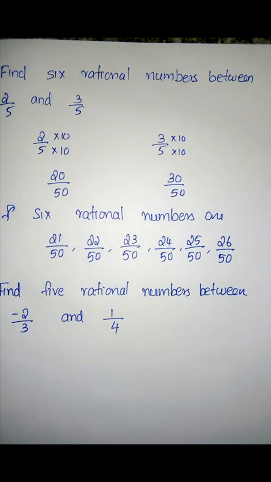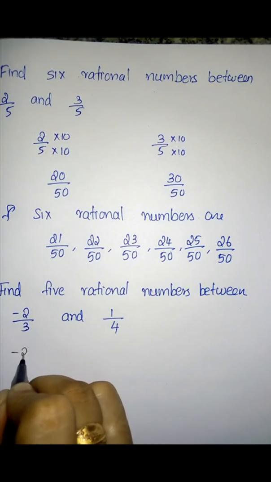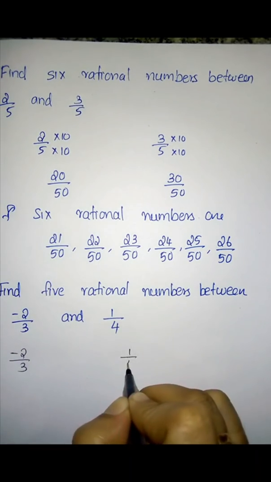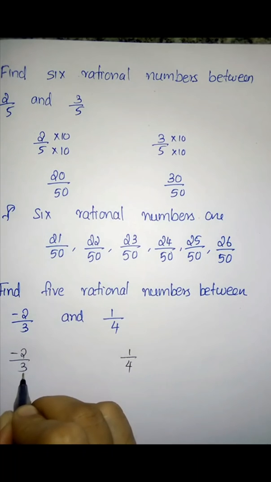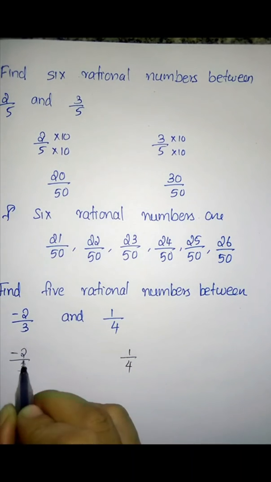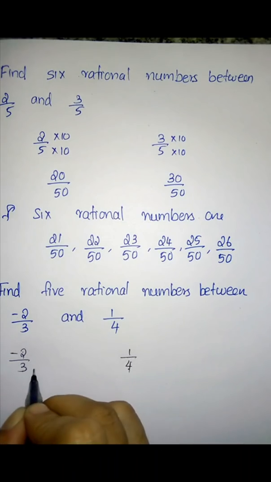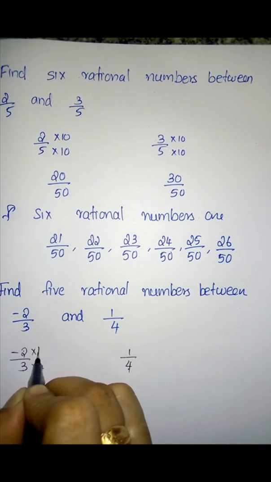So the denominators are different. First you have to make the denominators the same. So that is -2 by 3 and 1 by 4. What we have to do? We have to multiply the numerator and denominator by 4, that is into 4.